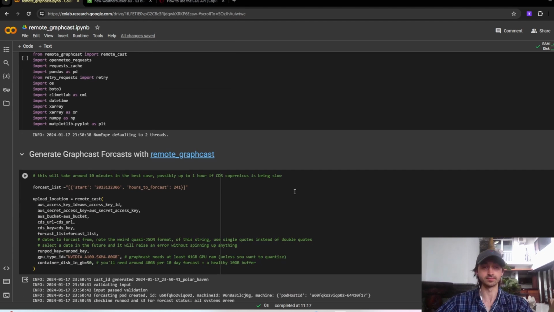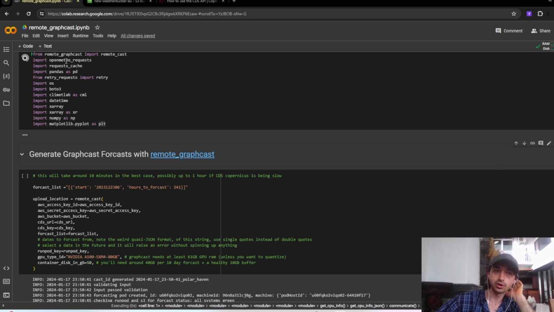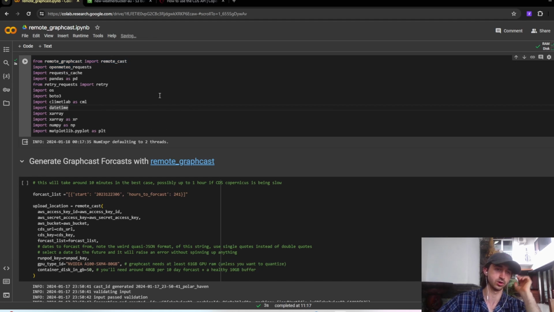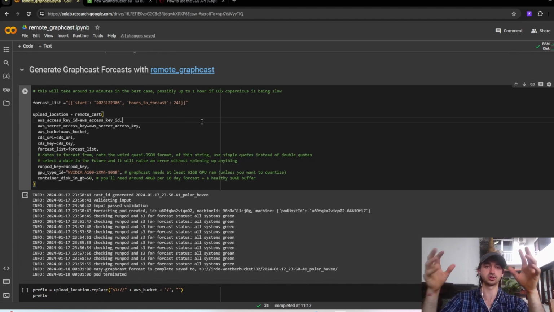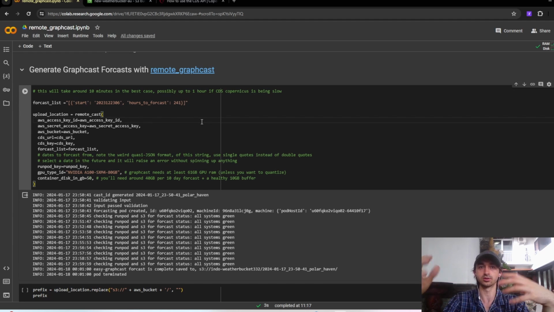Okay, great. So now all our credentials have been gathered together. That's the most annoying, arduous bit of the process. Now we just need to import our dependencies. A lot of these dependencies are related to loading climate data. This one here is, of course, Remote GraphCast. That's the one that I made. And the first thing we're going to do is actually generate those forecasts. So the process here is: step 1, spin up a RunPod instance. Step 2, load the correct Docker image for GraphCast to run.